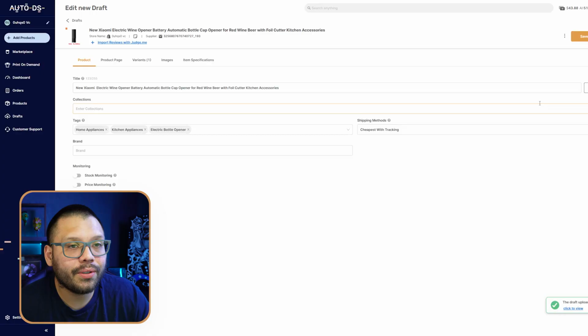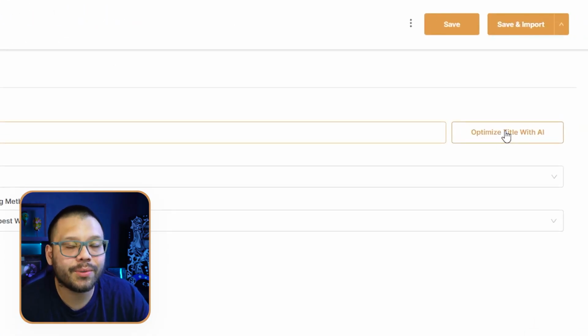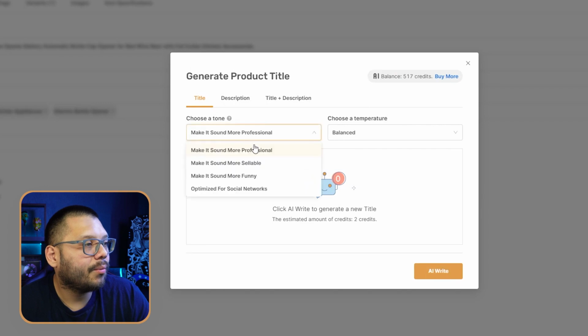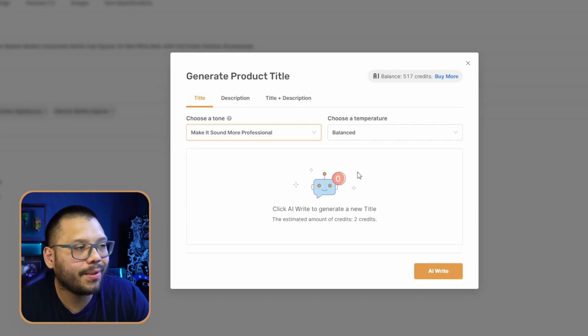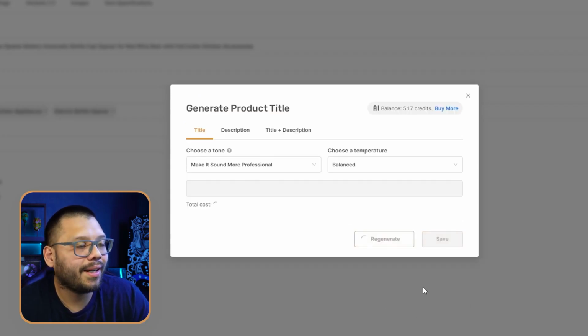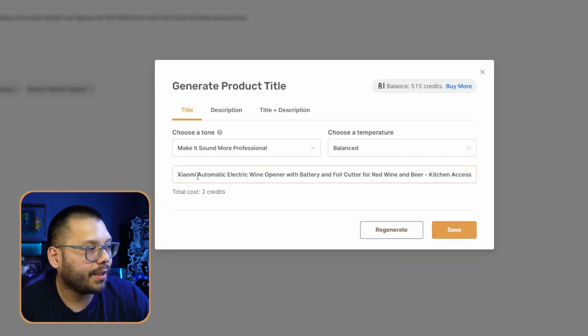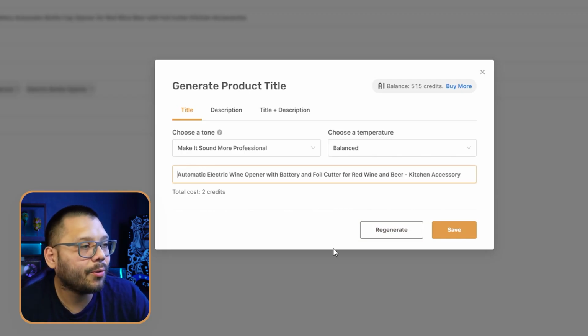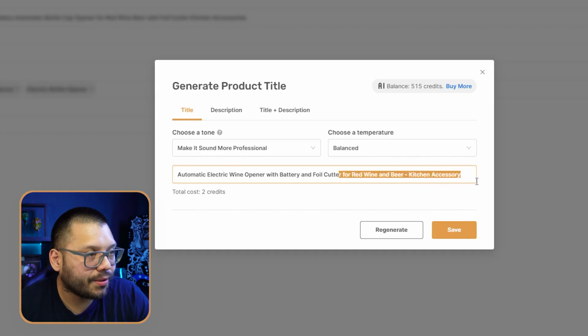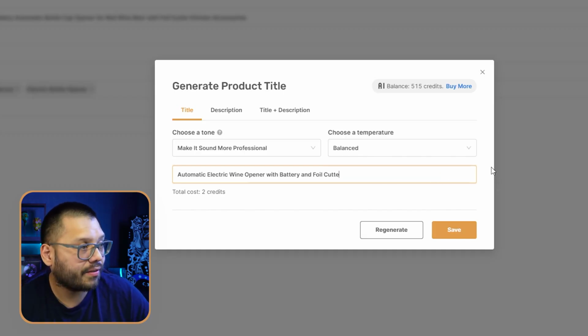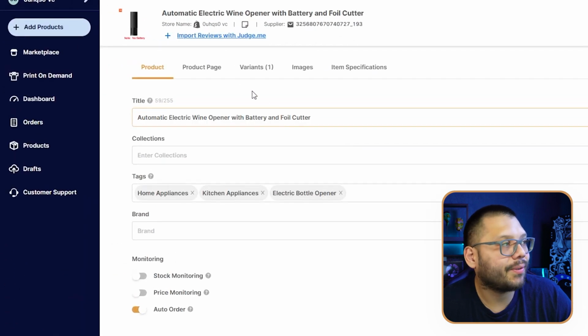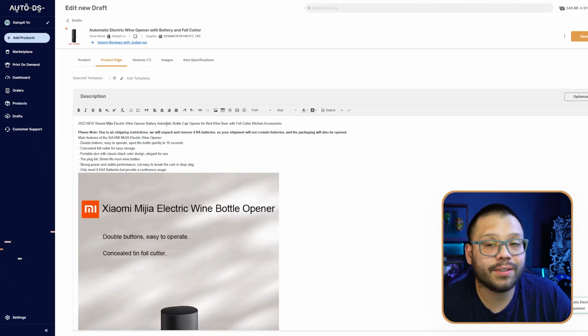Now, to make things even quicker for you, we can go ahead and optimize our title and our description with AI. So we can go ahead and click on that. We can change the tone, so make it a bit more professional, sellable, or funny, or optimize it for social media. I like keeping it at the first one with a balanced temperature. Go ahead and hit AI rewrite, and then it's going to take whatever is already pre-filled, and it's going to rewrite it for you. So it's going to give you the name over here. We don't need that. Automatic electric wine opener with battery and foil cutter for red wine and beer. I don't think it's necessary for beer, but that was more than likely in the original description or text. So we can just go ahead and take all of that off, click on save, and we have our optimized title. We can do the exact same thing for our product page in our description.